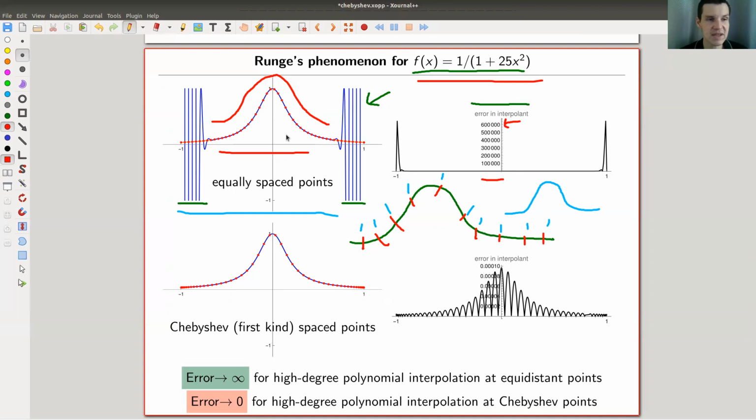So it turns out that kind of the best nodes you can use are, again, the roots of the Chebyshev polynomials, in this case of the first kind, so not quite the ones from before, but almost. So if you use those roots, and use the same strategy, approximate the function using a polynomial of the corresponding degree which goes through all those red points, as you can see, it's almost perfect. The interpolation error is absolutely negligible. So don't get confused, because this looks very flat here and this looks very strange. The corresponding scale is also completely different. So this goes up to 600,000 and this goes up to